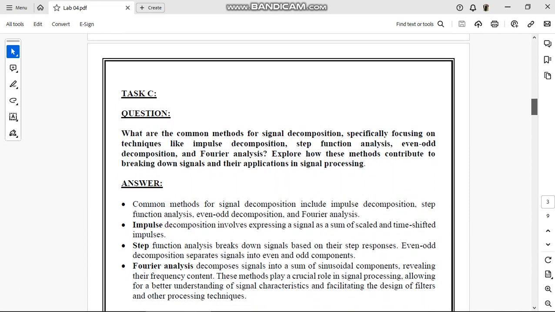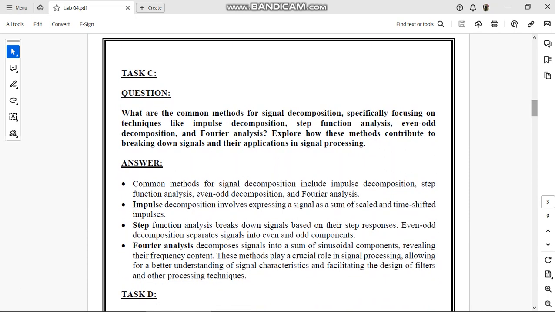Task C is about signal decomposition. Common methods for signal decomposition include impulse decomposition, step function analysis, even decomposition, Fourier analysis.